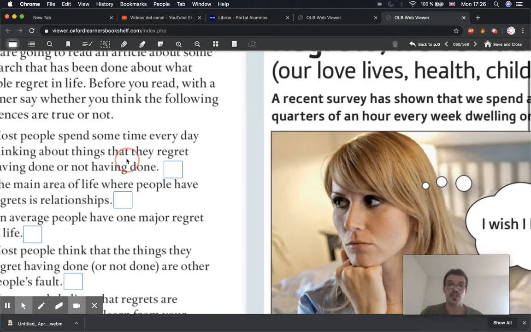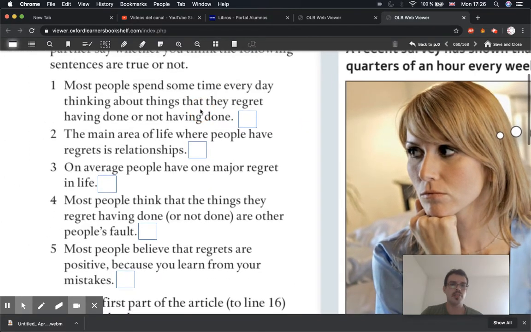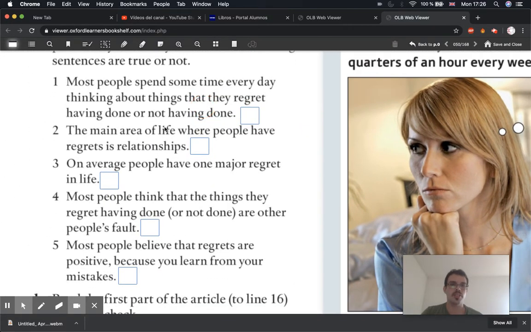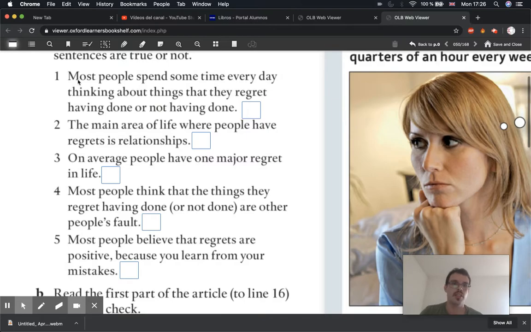Let's have a look at the sentences first, and check that we understand. Number one, most people spend some time every day thinking about the things they regret having done or not having done. So most people spend time thinking about things they regret. Number two, the main area of life where people have regrets is relationships.